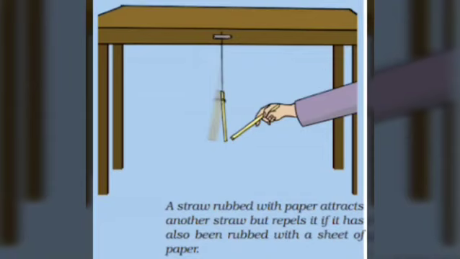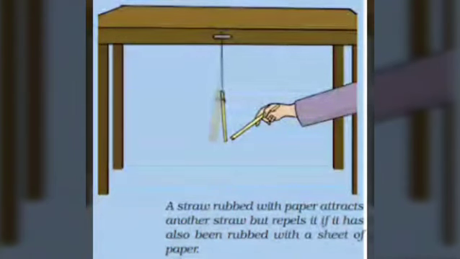Now we do an activity to understand the electrostatic force. For that, take a plastic straw and cut it into two equal pieces.